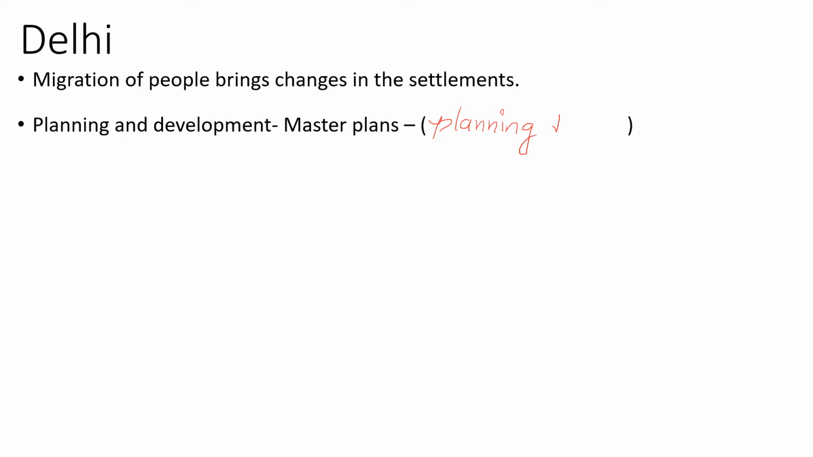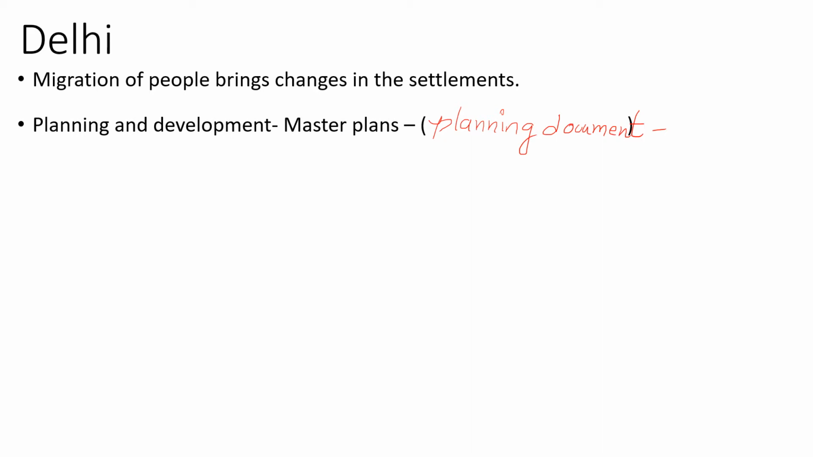Planning document that is aimed at future development of a city. So what does it aim at? It aims at future growth and development of a place. And why are they made?